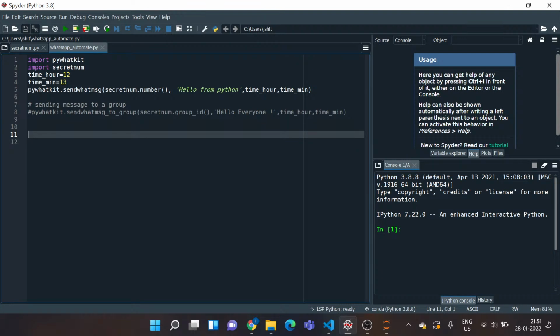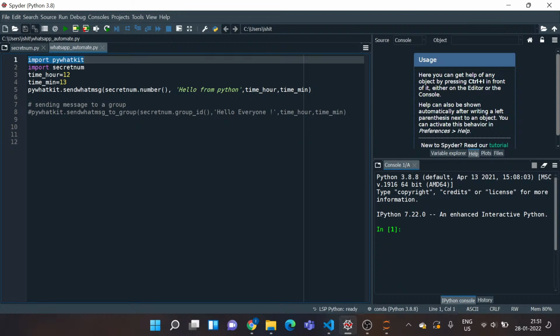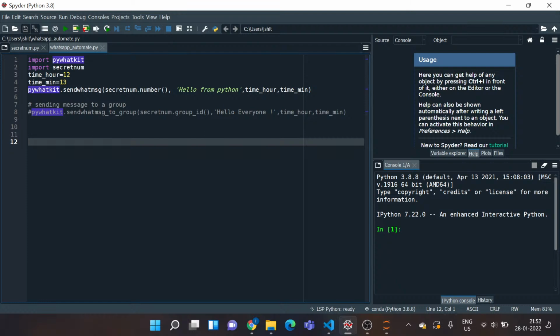Let's actually switch our IDE, have a different feel. So again, I have this snippet of code ready for you guys. The first statement is the same, import pywhatkit. I have imported this file for the number I've actually stored in. So that's doing that job. You need not focus on that. Then you have time in hours and minutes, and then you have that code.